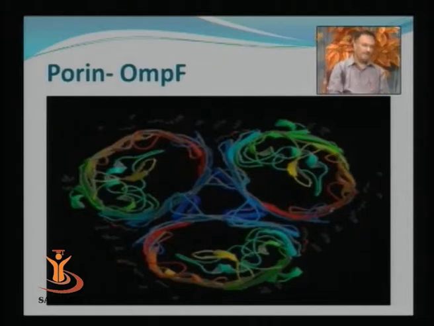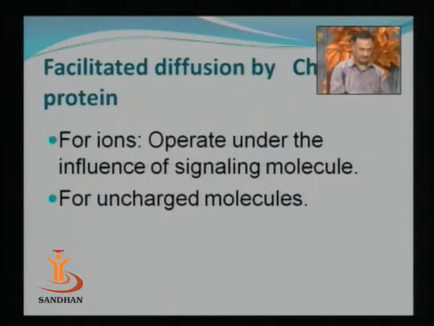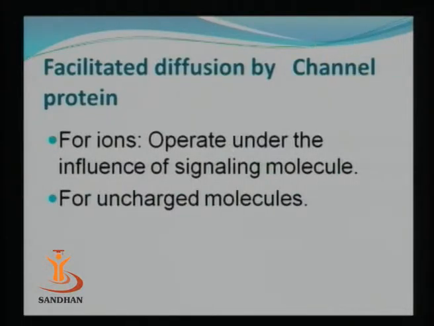This is an example of the porin OmpF. As you can see in the figure, the OmpF porin is made up of 3 units. It has 3 polypeptide chains, and you can see that the 3 polypeptide chains are arranged in such a way that in the center there is a passage, and through this passage the small polar molecules can easily cross the membrane.